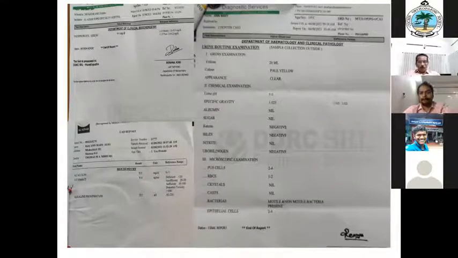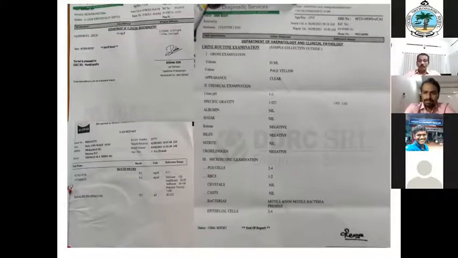Phosphorus is normal, so it is not hypophosphatemic rickets, because in that case the phosphate level will be very low. These are all very tricky things in the advancement. There are renal rickets, vitamin D dependent rickets, resistant rickets.